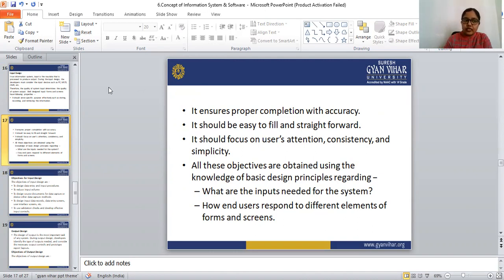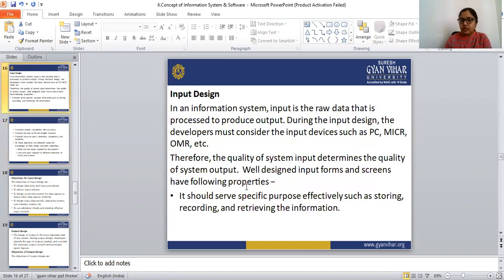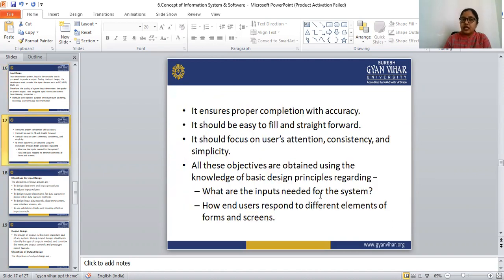First, it should serve a specific purpose, such as storage, recording, and retrieving. Next, it should ensure proper completion with accuracy. It should be easy to fill and straightforward. It should focus on the user's attention, consistency, and simplicity.